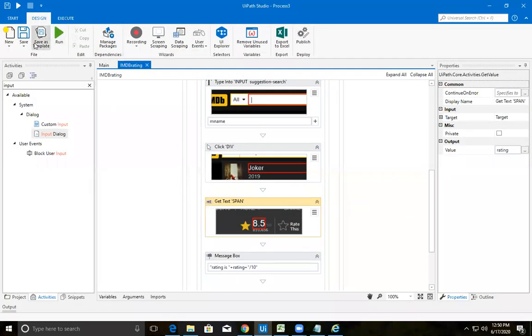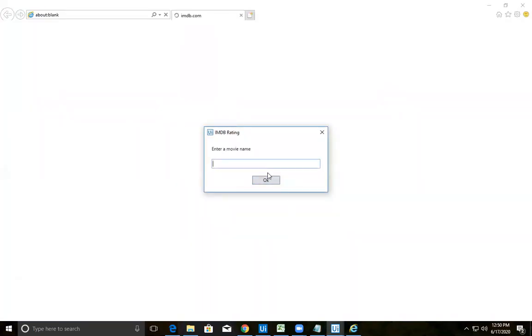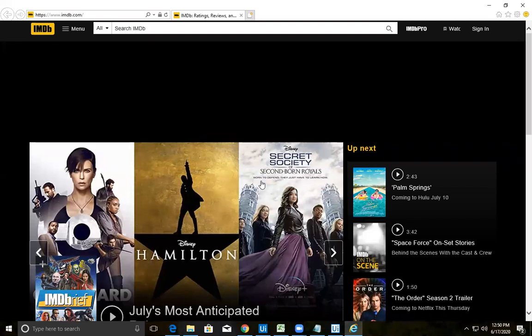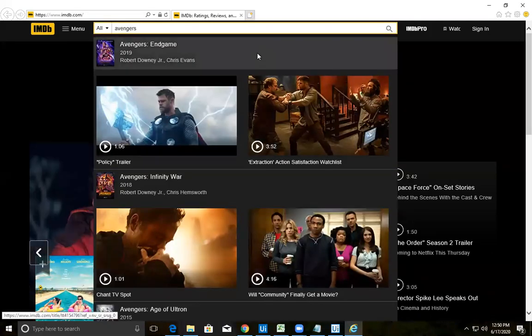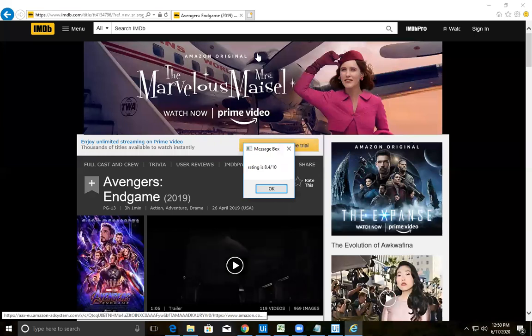Let's search for Avengers. Very familiar one. So Avengers Endgame is coming. Avengers, it's 8.4.